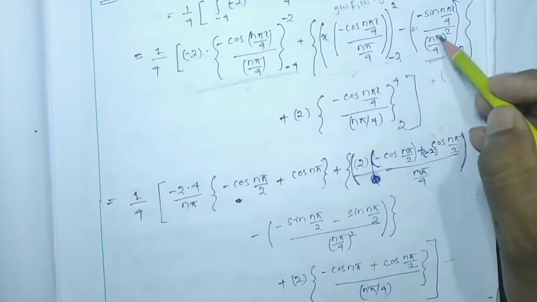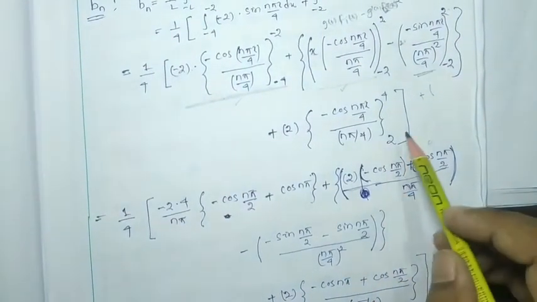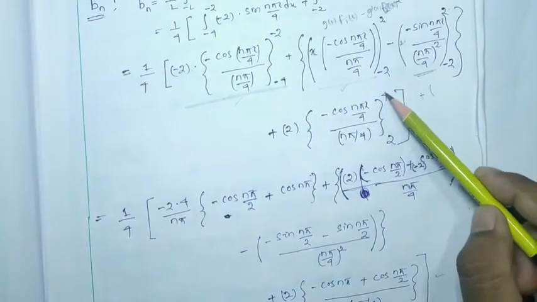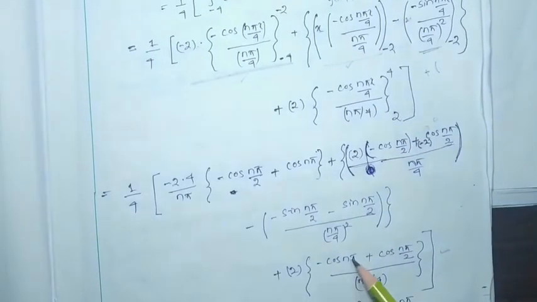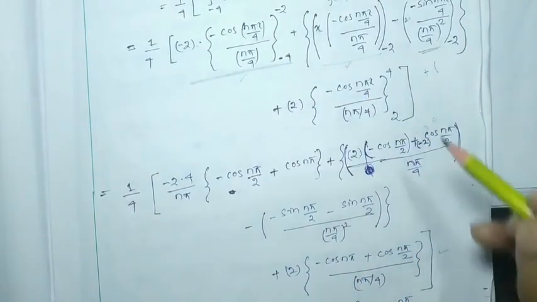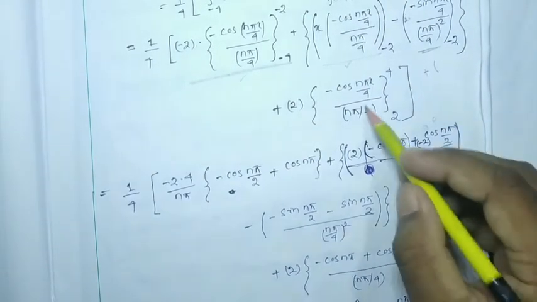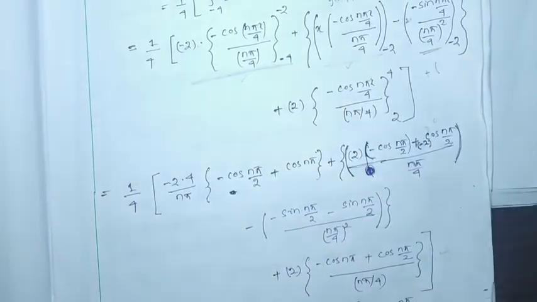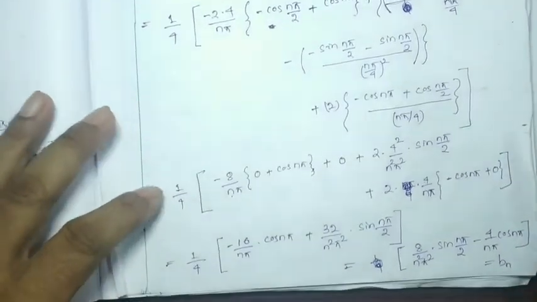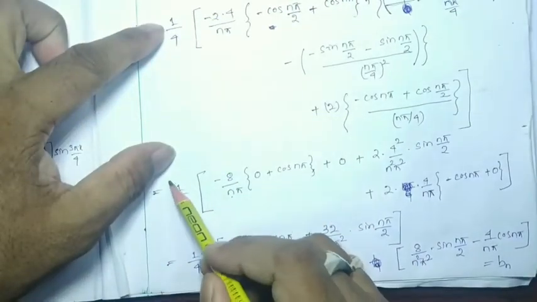It is there. Okay, now the last term is this one. Here you have to put first 4. Whenever we put 4, it will be minus cos n pi, then minus, here it is minus plus cos n pi by 2. Whenever we put 2 over here, this will be n pi by 2 divided by n pi by 4. Okay, now again simplify these terms. What are we going to get? See, 1 by 4 is there, 1 by 4 I have written over here.